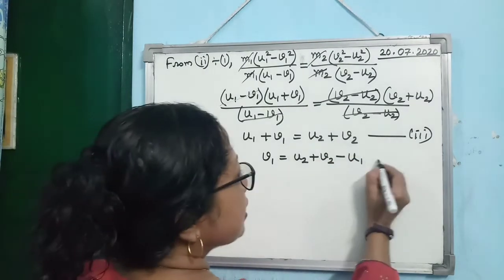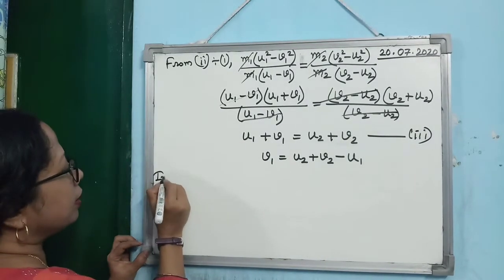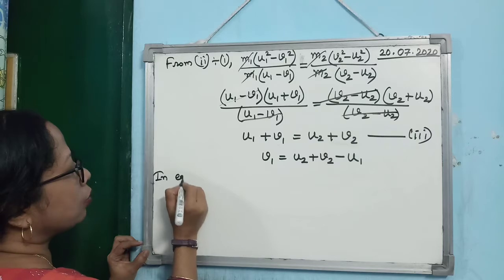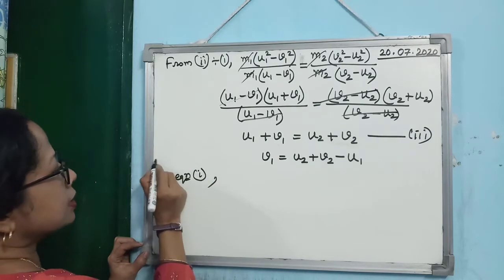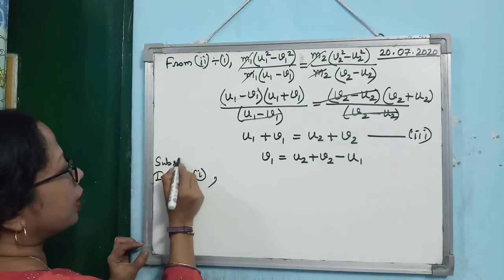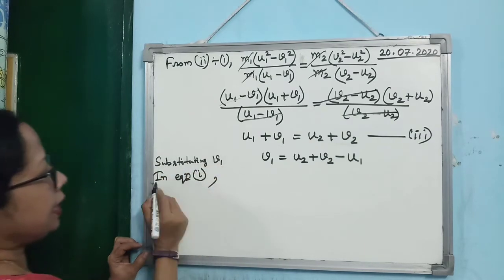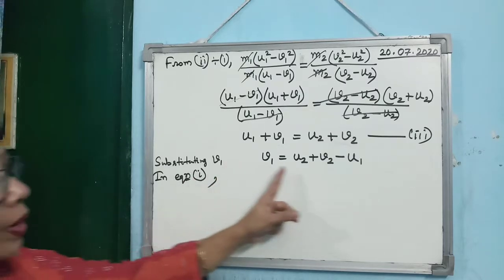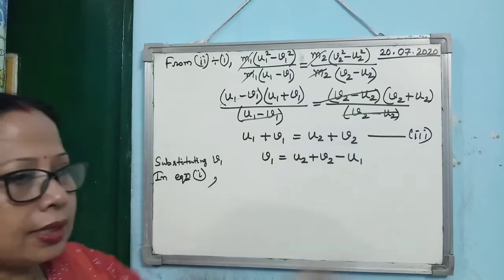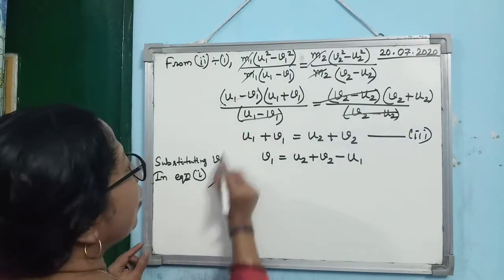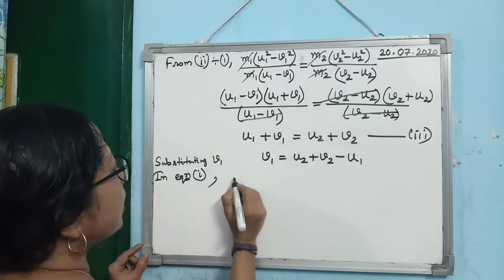So you see, you can write down from this equation that v1 is equal to u2 plus v2 minus u1. Alright. So substitute it in equation 1. So in equation 1, what are you getting? Substituting v1 in equation 1. Alright, v1 is this. You see from this one, v1 is how much? u2 plus v2 minus u1. What was the first equation? This was the first equation. So we can write like this.